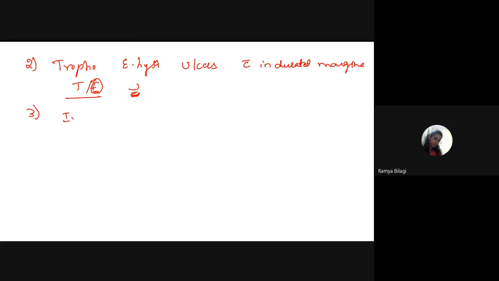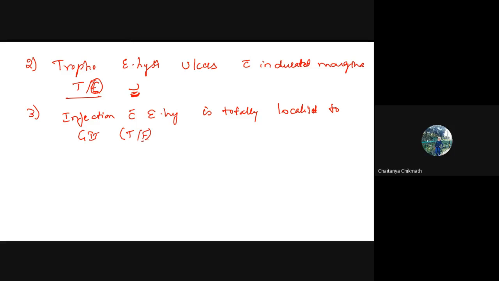Infection with Entamoeba histolytica is totally localized to the GIT. Whether this statement is true or false. False, ma'am. Chaitanya and others, Sirisha, you are saying it is false. What about the others? Raju and so on, shall we all agree that it is false? Because we already know that Entamoeba histolytica not only causes infection of the GI tract, but it also causes extra intestinal amoebiasis.